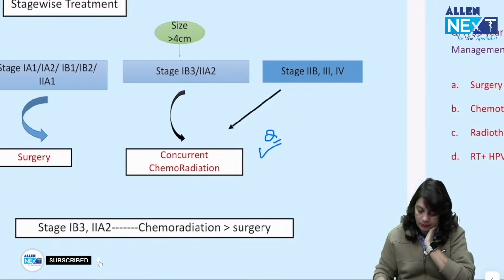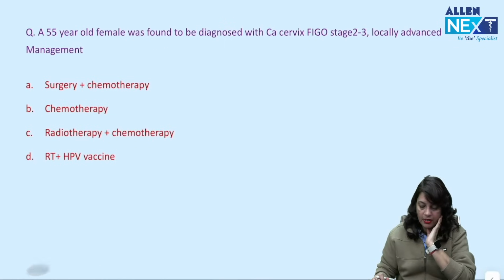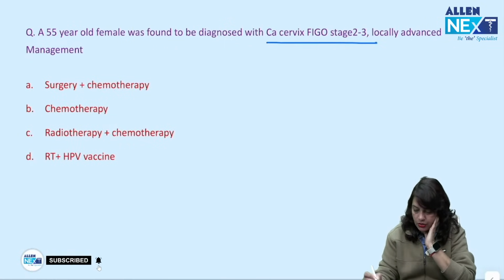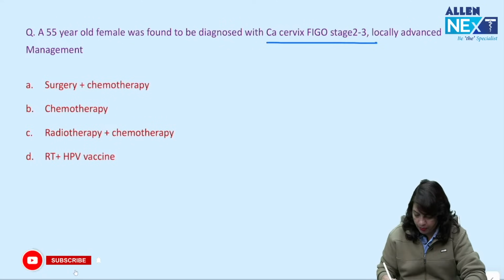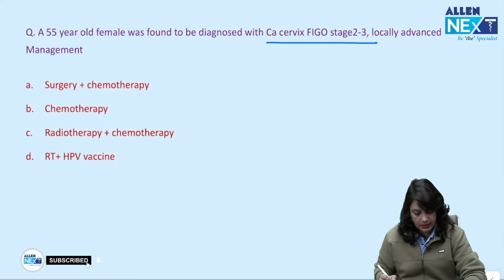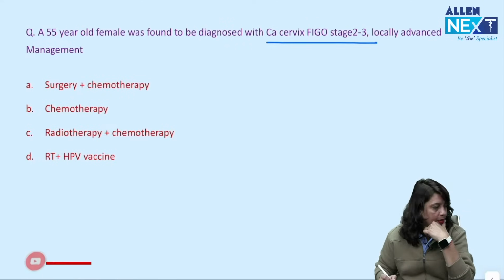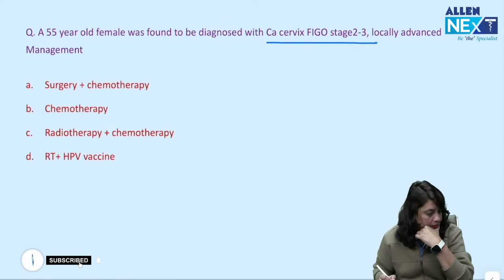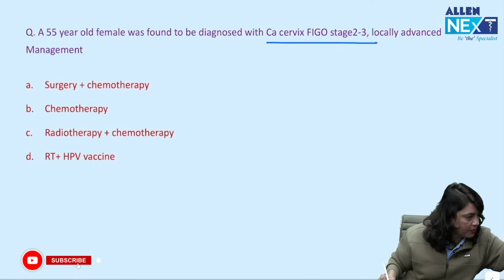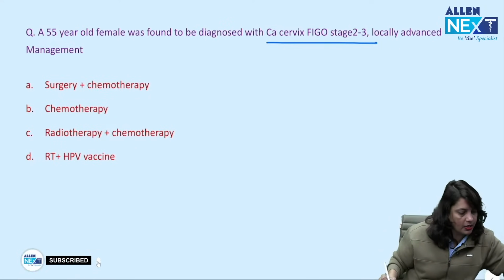Next, a 55-year-old female was found to have cancer cervix, FIGO stage 2-3, locally advanced. What is your management? Surgery plus chemotherapy, chemotherapy, radiotherapy plus chemotherapy, radiotherapy and HPV vaccine. What's your best answer? This is an AIIMS PG question, but a similar question has been asked in FMGE exam as well.